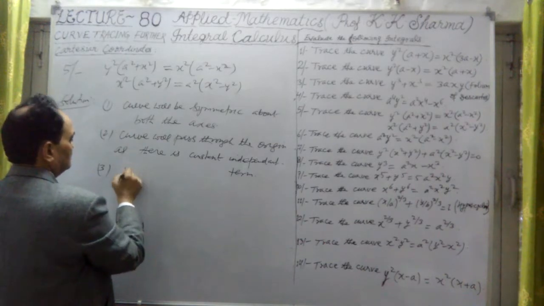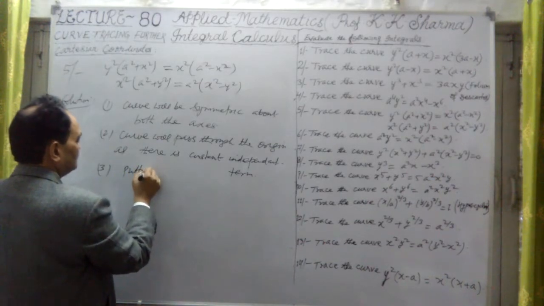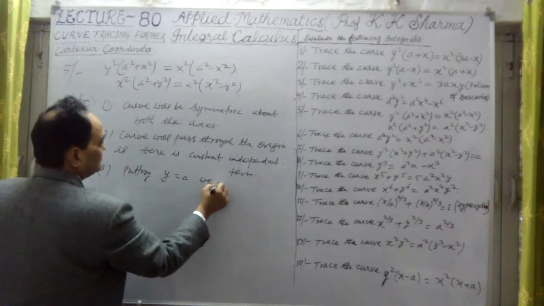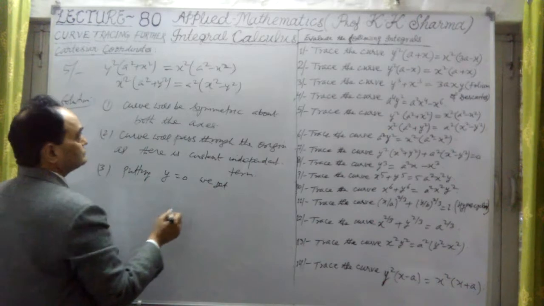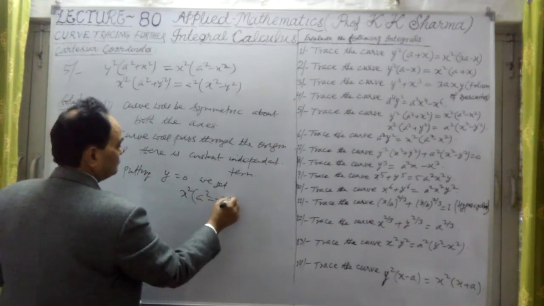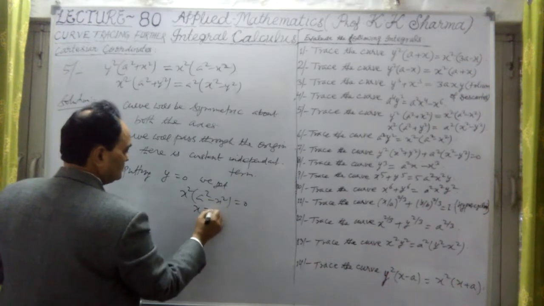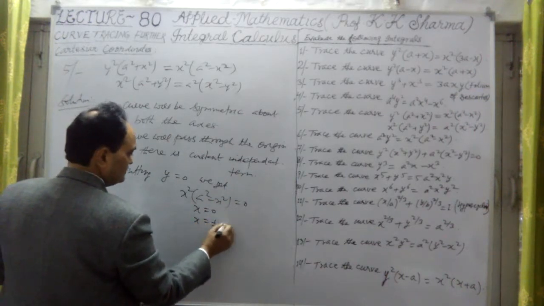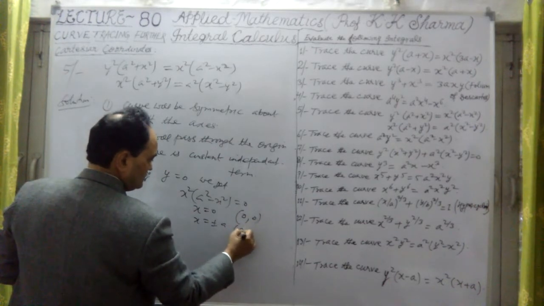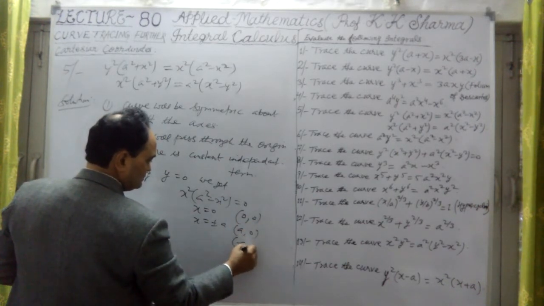So putting y equal to 0, we get x square into a square minus x square equal to 0, x equal to 0, x equal to plus minus a. The points are 0, 0, a0 and minus a0.